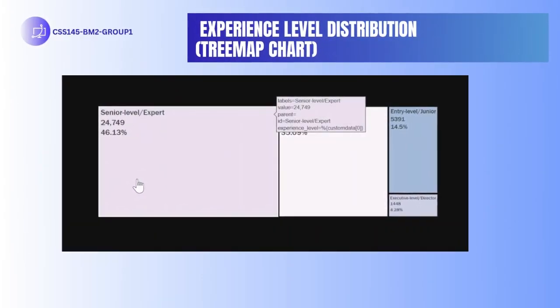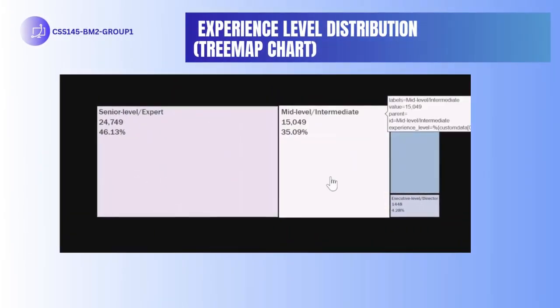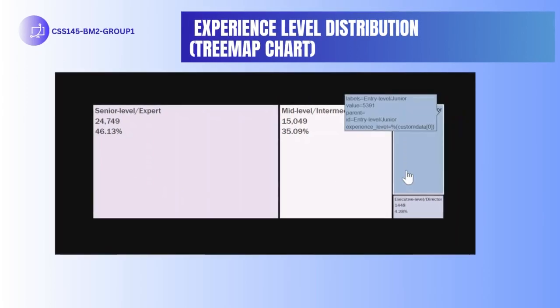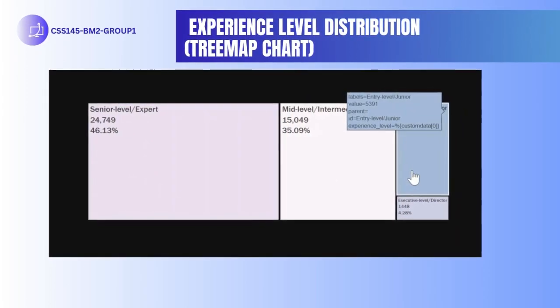Now moving on to our experience level distribution. For this visualization, we used a tree map showing the distribution of experience levels in the dataset. You'll notice that the majority of professionals are in mid-level and entry-level roles, while executive positions are the least common. This suggests that data science is a field with a higher proportion of early to mid-career professionals.